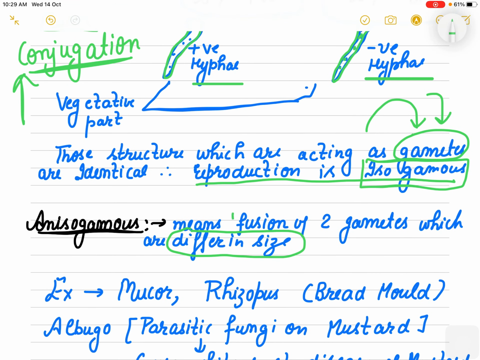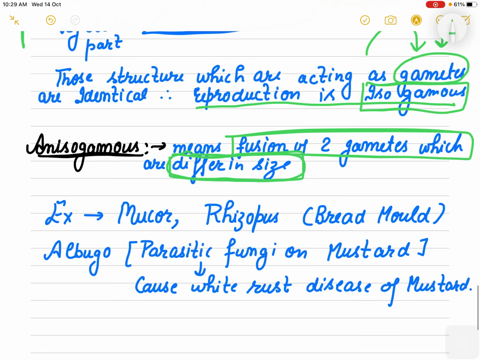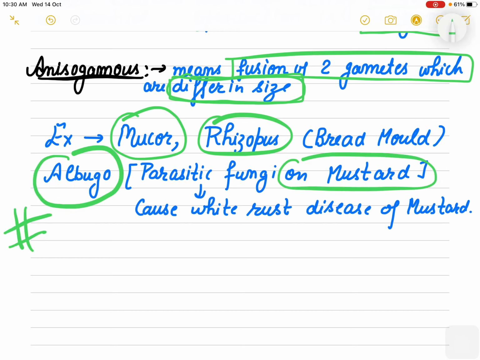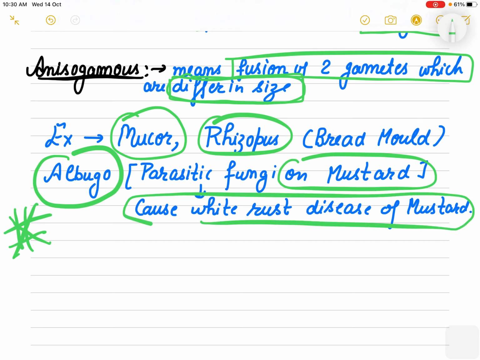Next is the anisogamous, in which fusion of two gametes takes place which differ in size, right? Examples are Mucor, Rhizopus, bread mold. Then there is one parasitic fungus which lives on mustard. It is Albugo. Please mark it. Albugo causes white rust disease of mustard. It is a parasitic fungus on mustard. Please mark it for your objective questions.